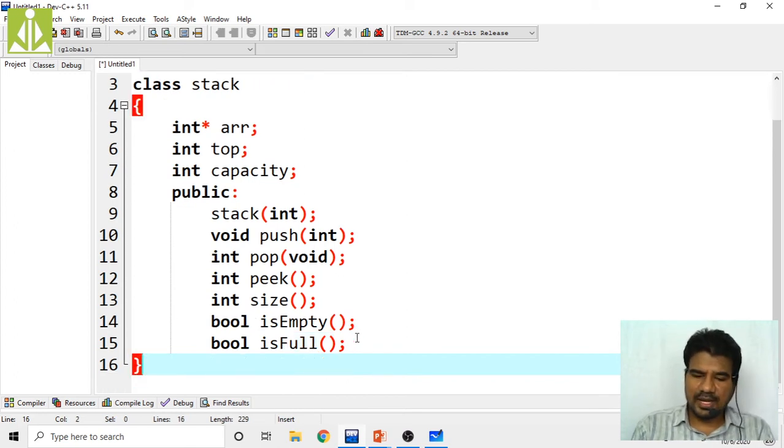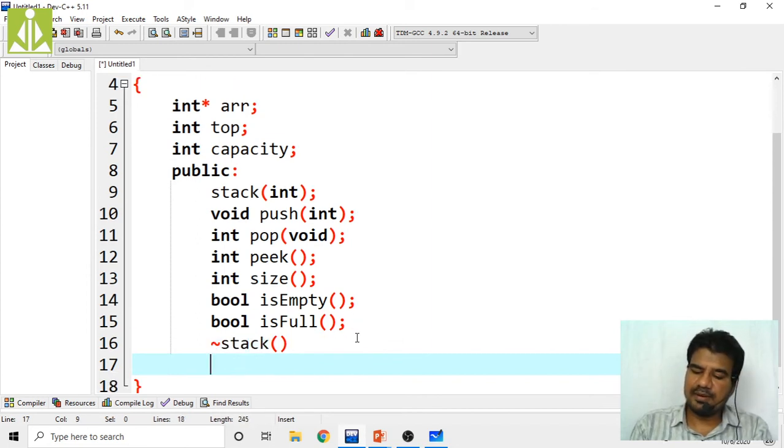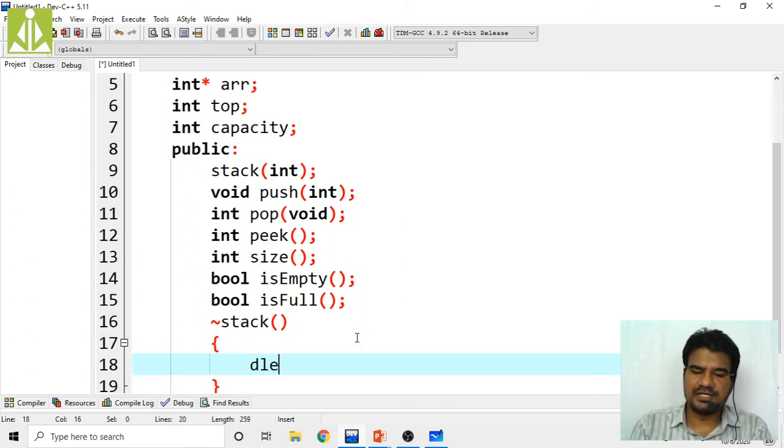Okay, so quickly, once you have done with the implementation, at some point you have to call the destructor in order to release the memory. That implementation I will write here itself.